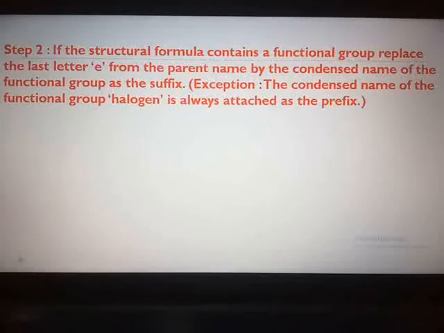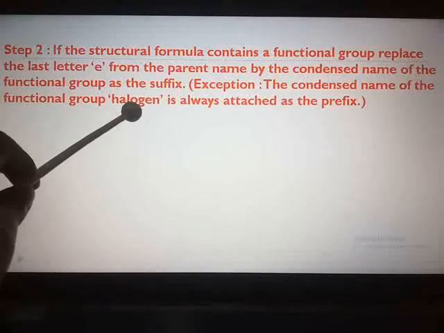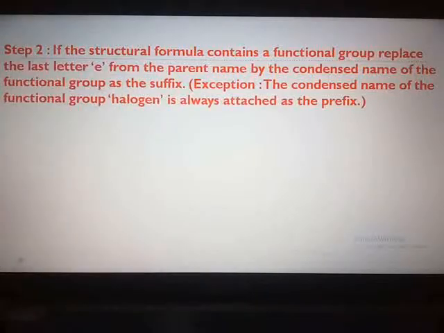Here the only exception is the condensed name of the functional group halogen, which is always attached before, as the prefix. The suffix is towards the end. So methane is towards the end, replaced by OH. But suppose the functional group is halogen, like chloropropane, then it will come towards the beginning, chlorobutane.